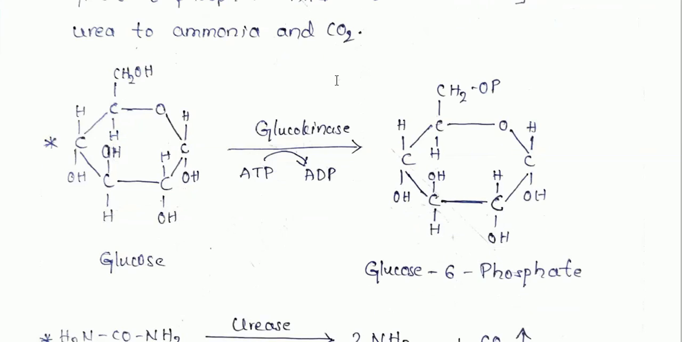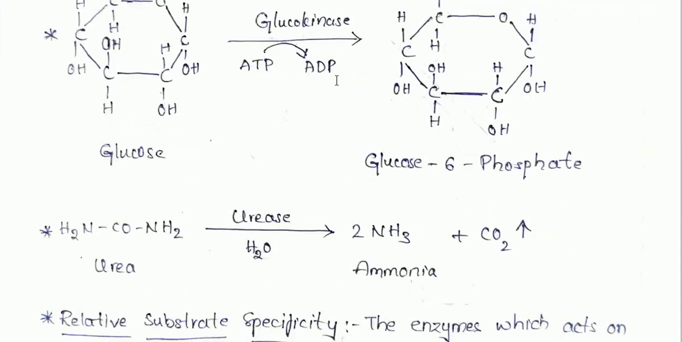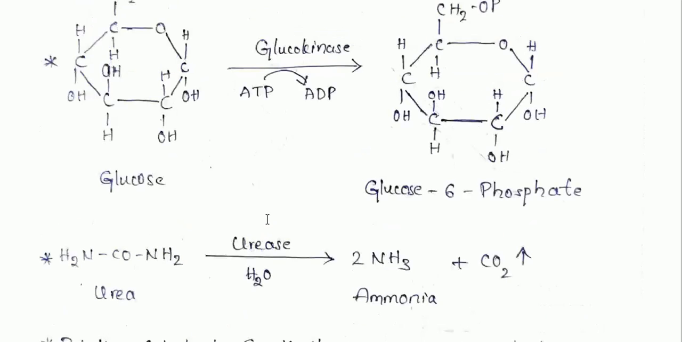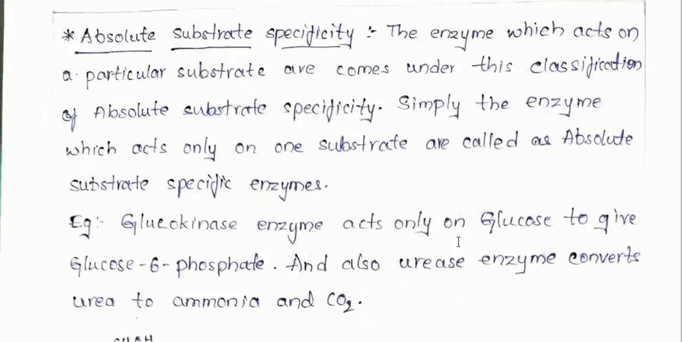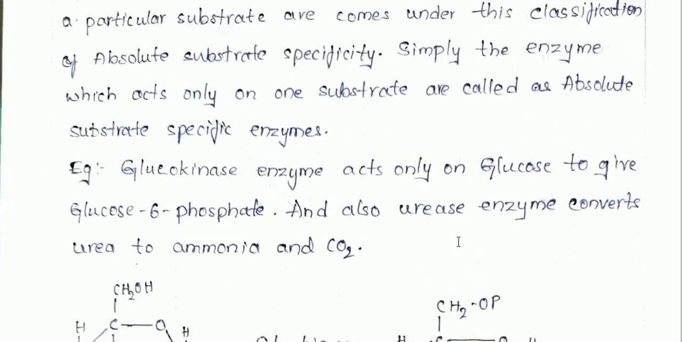And also the enzyme urease. This is also an absolute substrate specificity enzyme. This enzyme urease converts urea into ammonia by elimination of one carbon molecule. Okay, these are the two examples for absolute substrate specificity.